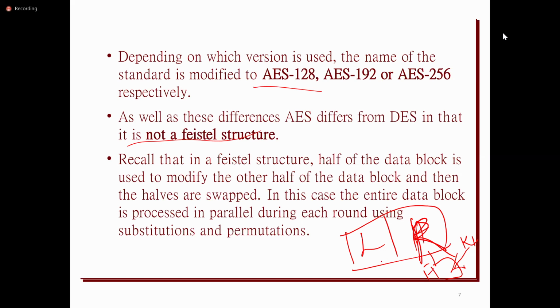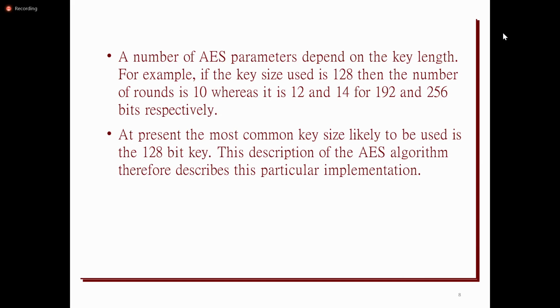The left half is XORed with the result of the round function, and the right half is directly given to the next round. This is the representation of the Feistel structure. That structure was used in the DES algorithm, whereas AES does not use the Feistel structure. Instead, it uses some other operations. DES uses 16 rounds in total, and in all the rounds the same operations are used.